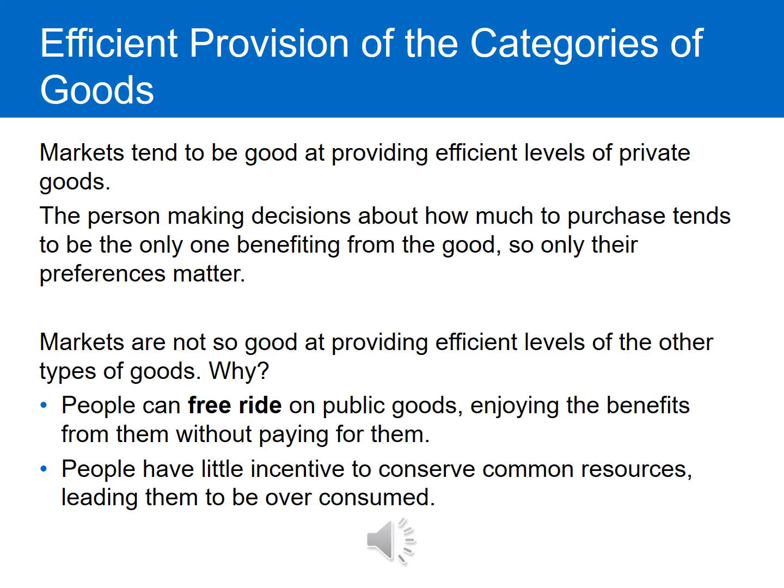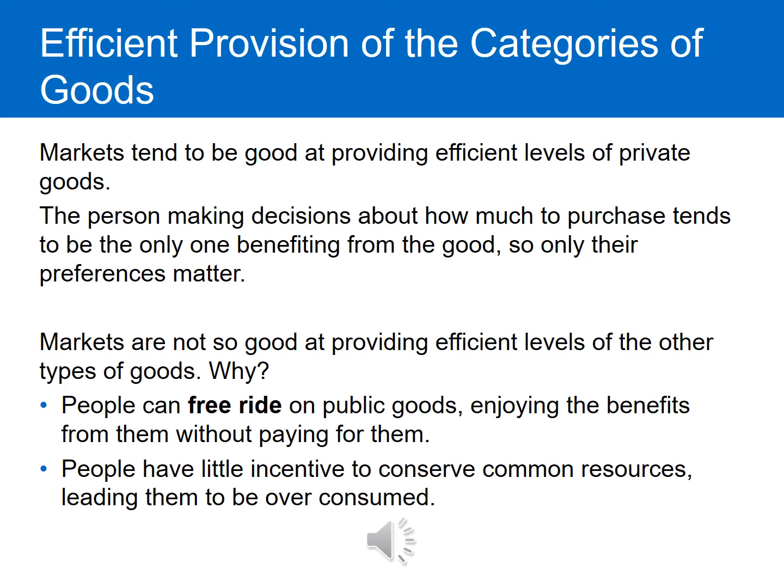Markets tend to be very good at providing efficient levels of private goods. Now, the person making decisions about how much to purchase tends to be the only one benefiting from the good, so only their preferences matter. So the market is extremely effective in making sure that firms provide the optimal quantity and at the optimal price.